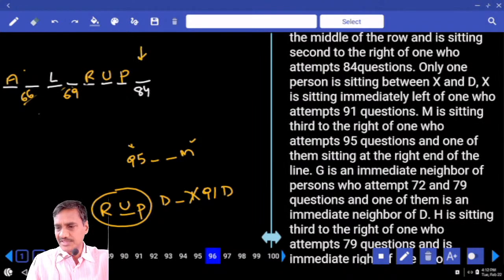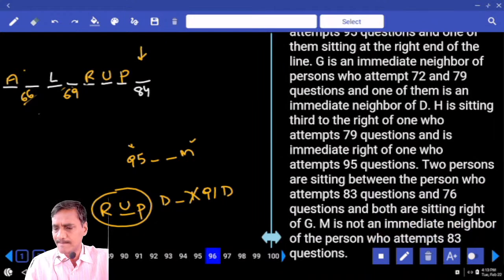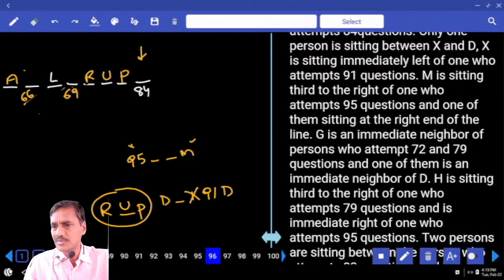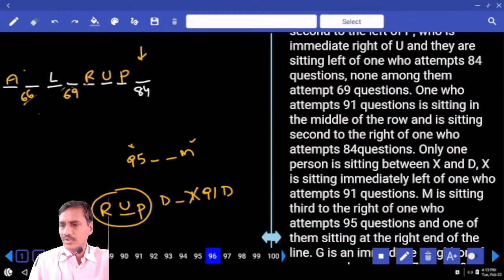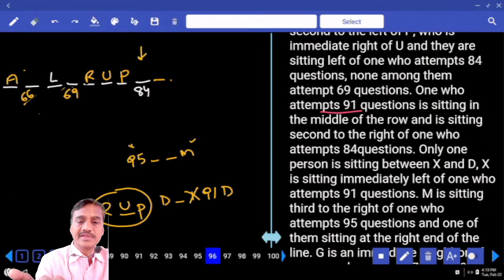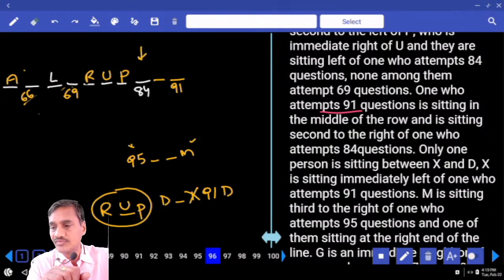G is an immediate neighbor of the persons who attempted 72 and 79, and one of them is an immediate neighbor of D. H is sitting to the right hand side of this one. We have covered all our information. Somewhere there must be exactly one middle person. The one who attempted 91 questions is sitting in the middle of the row and is sitting second to the right of the one who attempted 84.